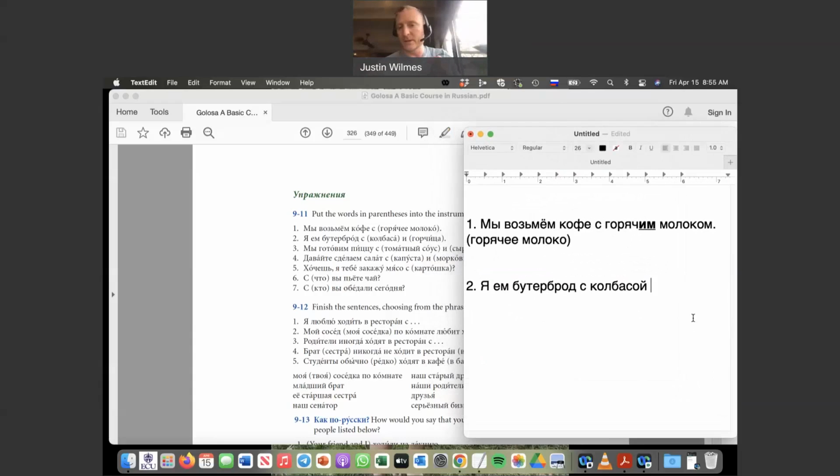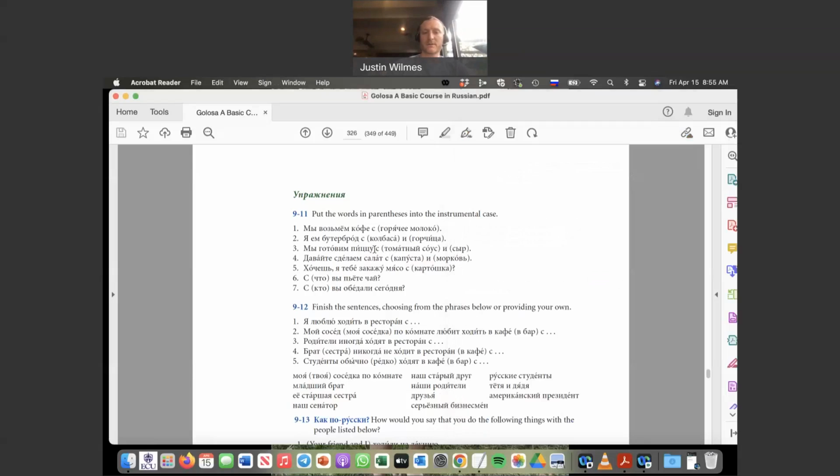But also flip back to those pages as you need to. So горчица. Okay, so I am eating a sandwich with sausage and mustard. Горчица. And so we put here the feminine noun endings for instrumental case.